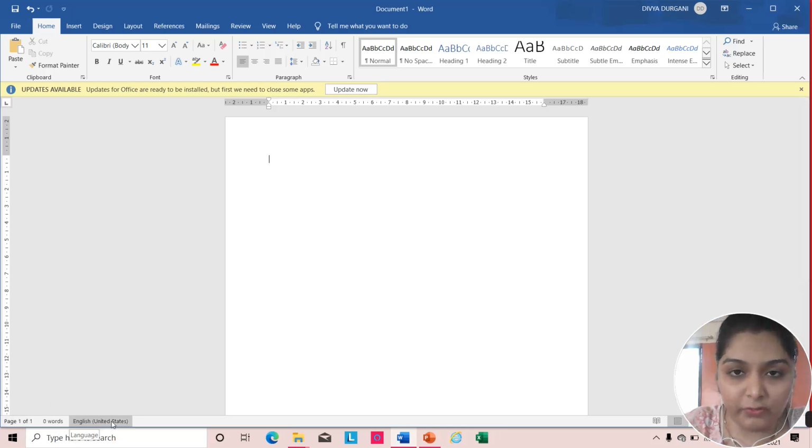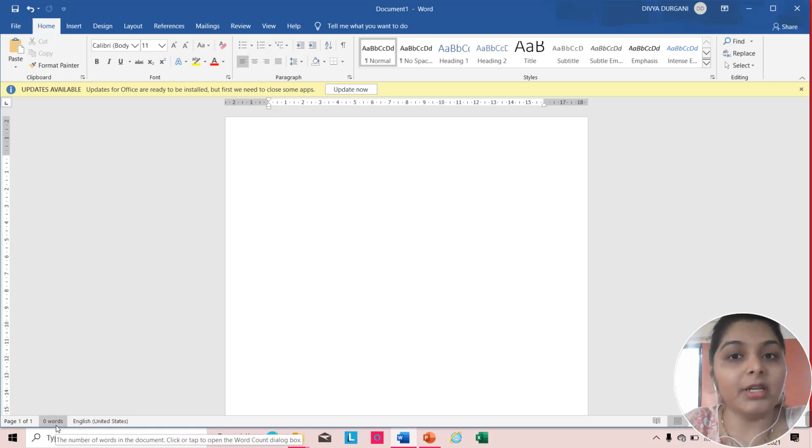The language which we are using for typing. This area is known as status bar. Understood? Is it clear to you all? Yes? Very nice, dear kids.